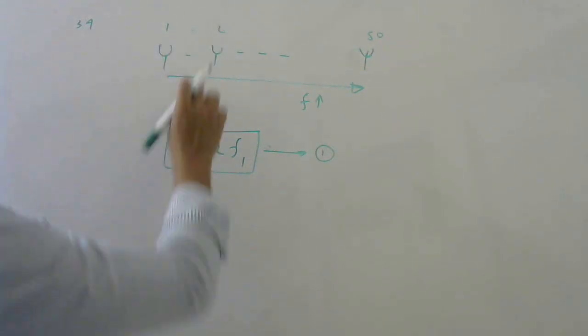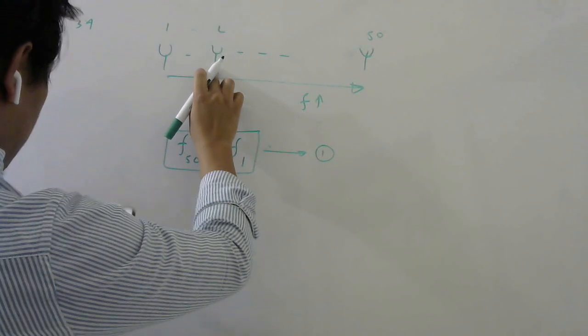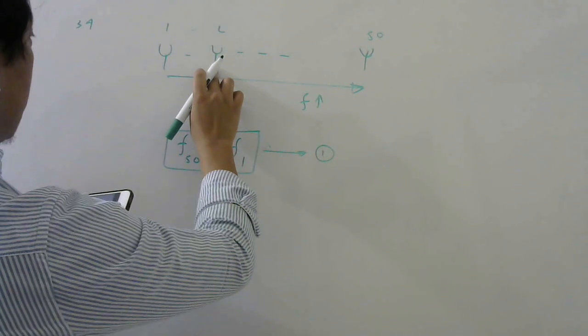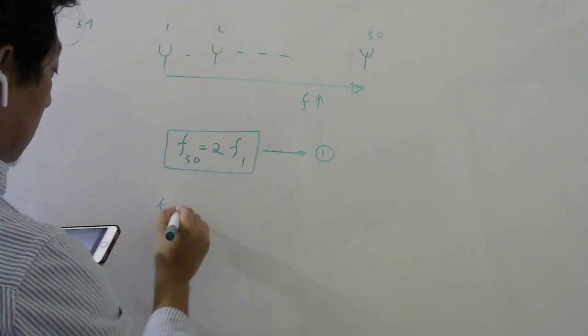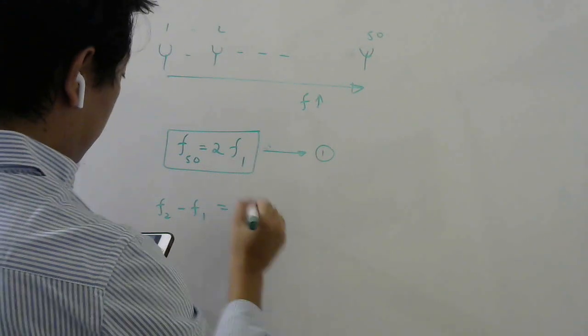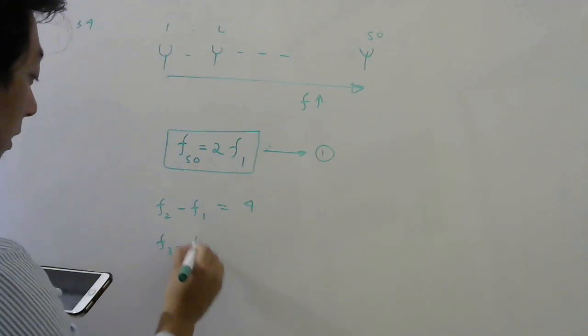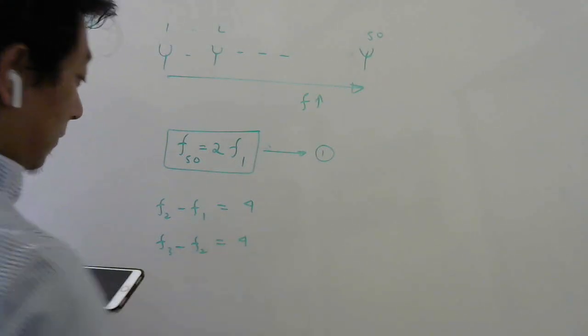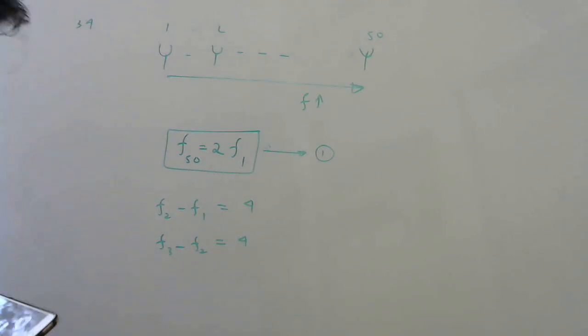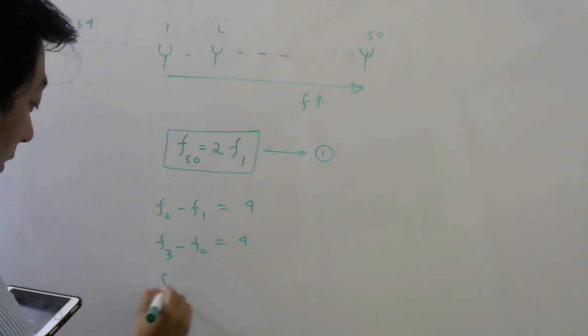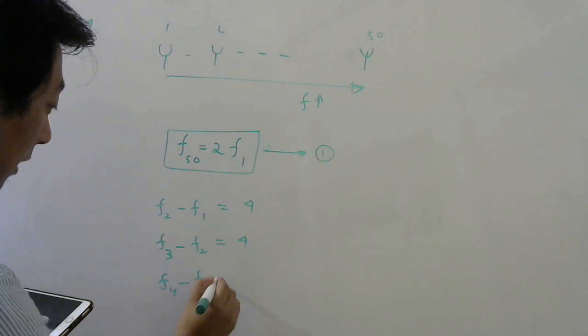Also they told each tuning fork produces how many beats? 4 beats with the previous one. So F2 minus F1 is 4 hertz. Also I can say F3 minus F2 is 4. Also F4 minus F3 is 4.